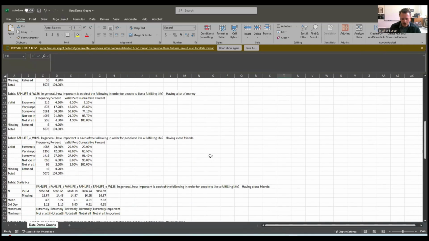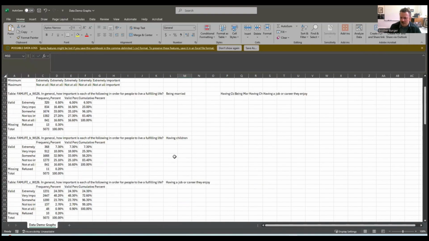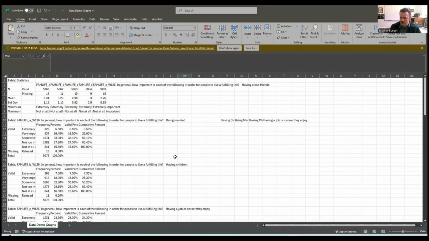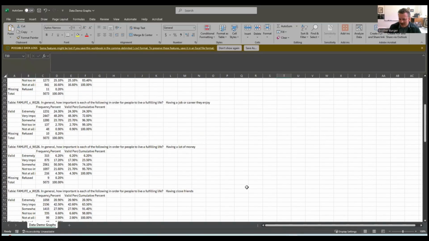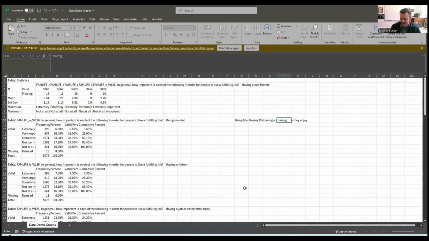Ooh, tricky thing. Did it go in there twice? Oh no, that's just the table statistics. Oops. So being married is the first one that starts. Okay, having a job or career, and then having a lot of money, having close friends.